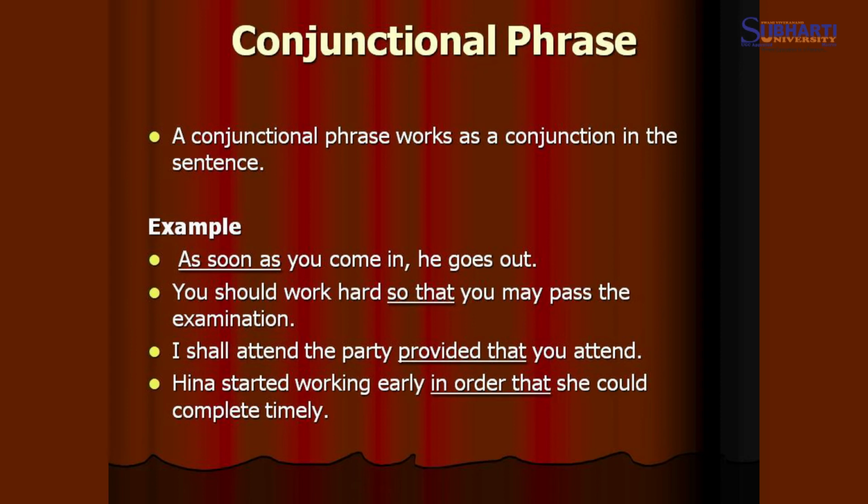Here in this sentence we are understanding the conjunctional phrases are the words which work as a conjunction in a sentence, joining words like, for example, as soon as you come in, he goes out. So, as soon as you come in, this is one clause which is being joined with he goes out with the word as soon as. So, as soon as becomes here conjunctional phrase.